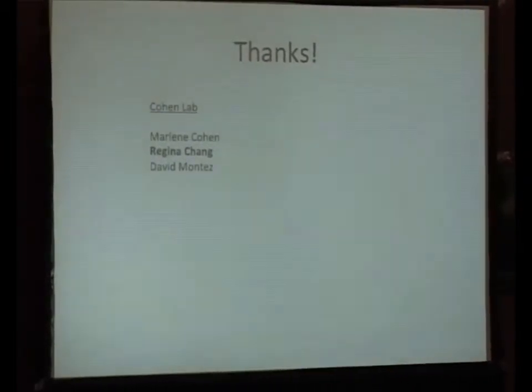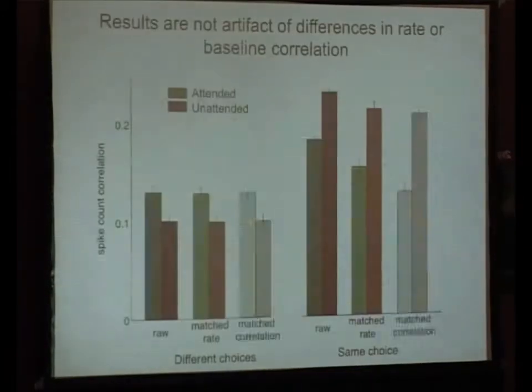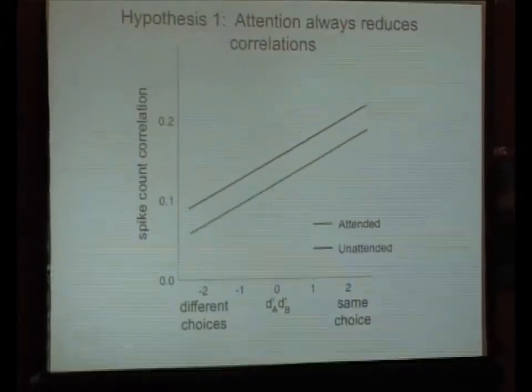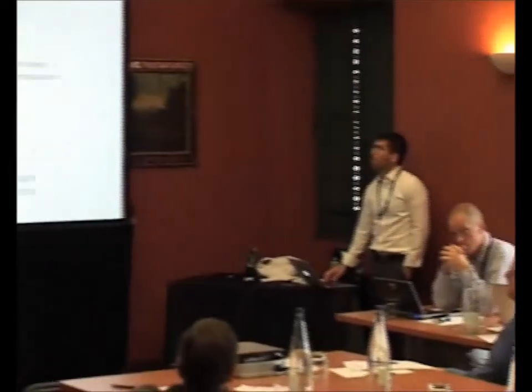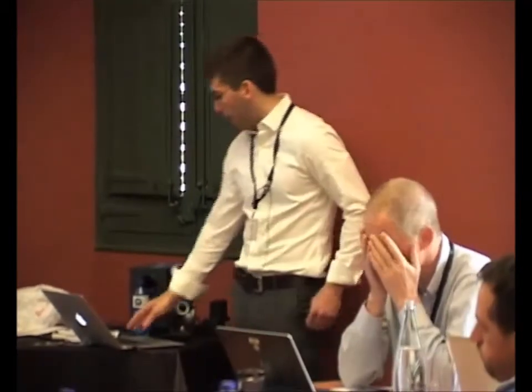So I have a question with respect to your tuning similarity. I'm not quite sure I fully understand it. What I deduced is that it seems to be basically a spatial similarity. Is that right? It's not entirely. It's within the context of this task. What's the similarity? How do neurons respond? Do they respond similarly or differently to these two stimuli?